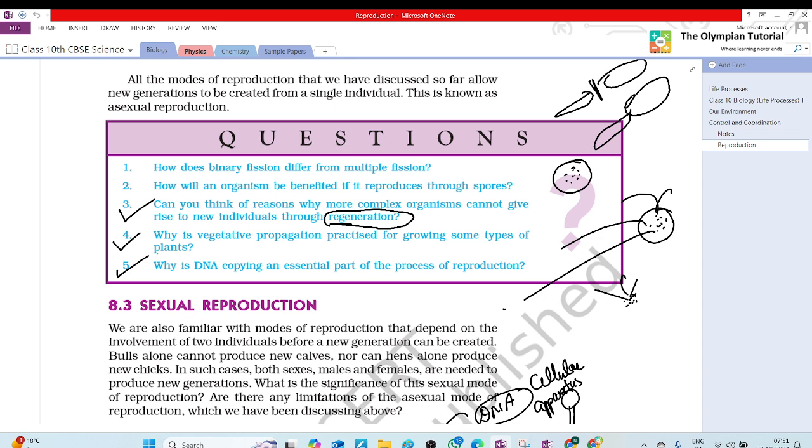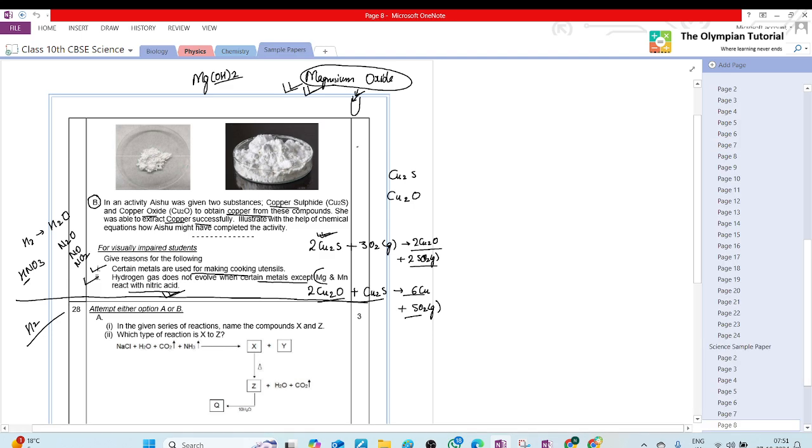So deoxyribonucleic acid, that is DNA copying, is an essential part of reproduction as it passes genetic information from parents to offspring. It determines the body design of an individual. The reproducing cell produces a copy of its DNA through some chemical reaction and results in two copies of DNA. The copying of DNA always takes place along with the creation of additional cellular apparatus. This process is then followed by division of a cell to form two cells. Okay, you have to revise all the things.